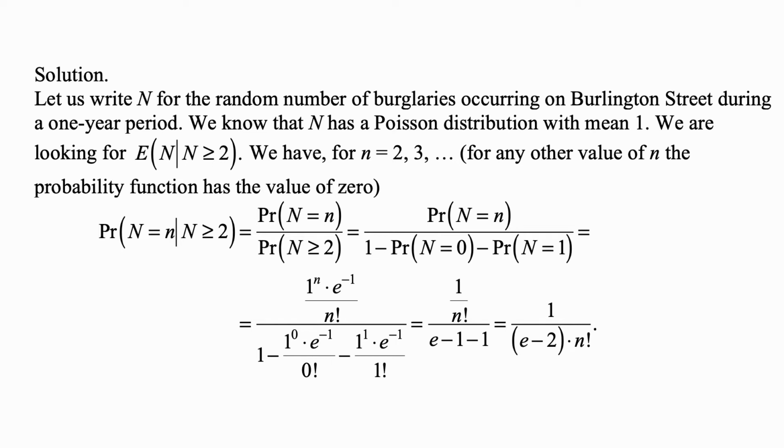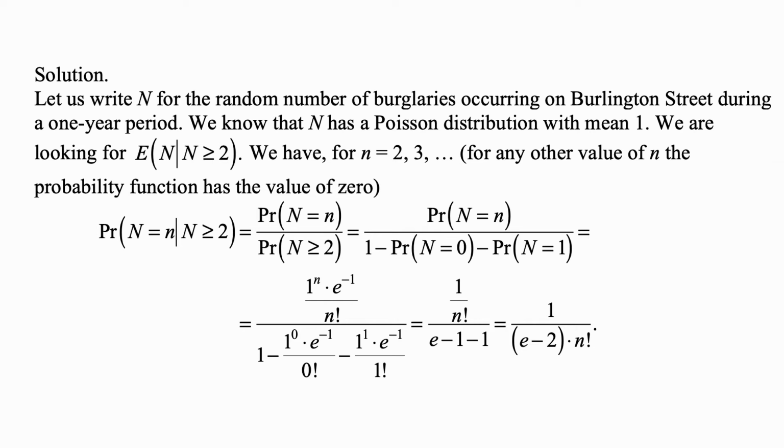So the probability that n is equal to lowercase n, given that n is greater than or equal to 2, is the probability of the intersection of the two events, and that's just the probability that n is equal to lowercase n, because that event is a subset of the event that n is greater than or equal to 2, for n being one of the values that are possible, divided by the probability that n is greater than or equal to 2.